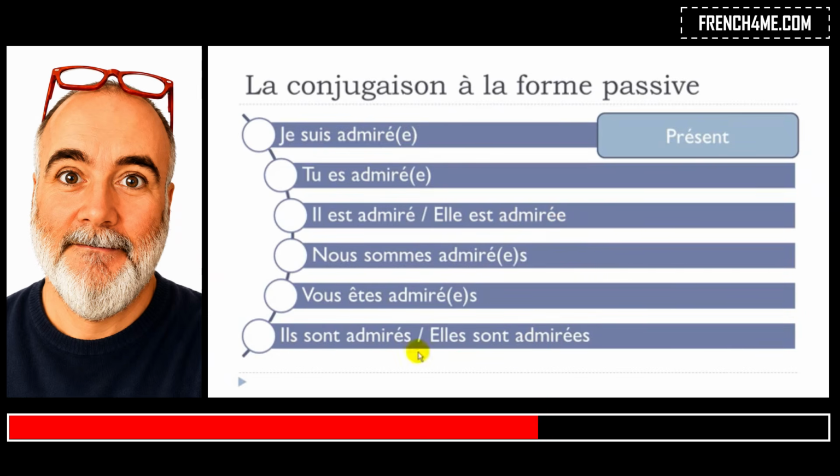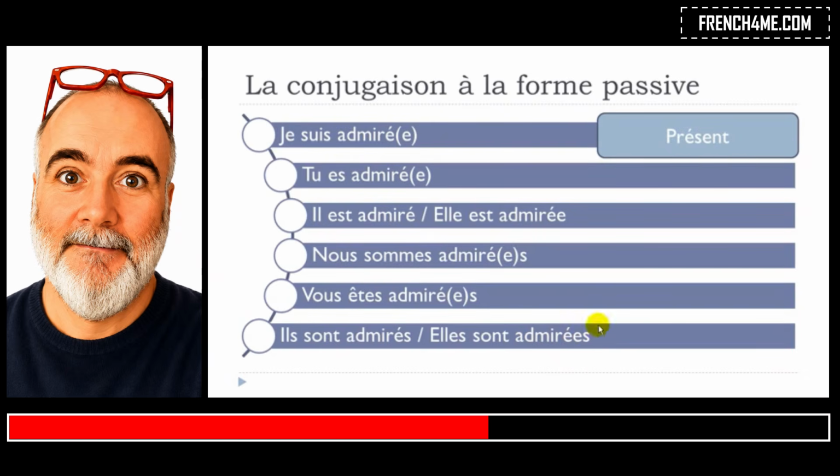So same thing here. If we look at this last form here, we've got this s at the end. So s is the mark of the plural. So you should put it at the end. You don't pronounce it, okay? So you get admiré, but still you should put it. And here you've got, well, first the feminine and then the plural s. Phonetically, it is the same, admiré. Okay, so you've got phonetically only one form, and it's admiré, okay?